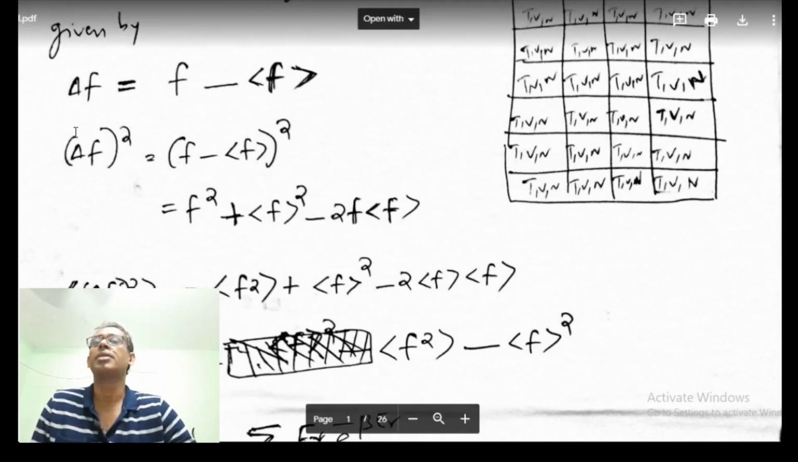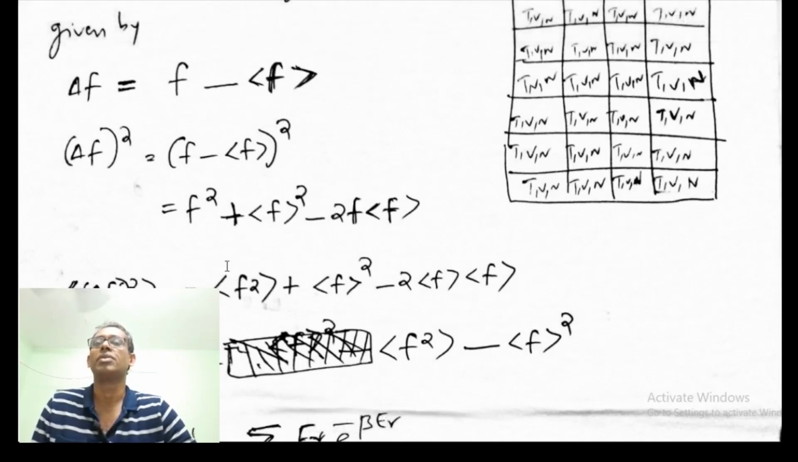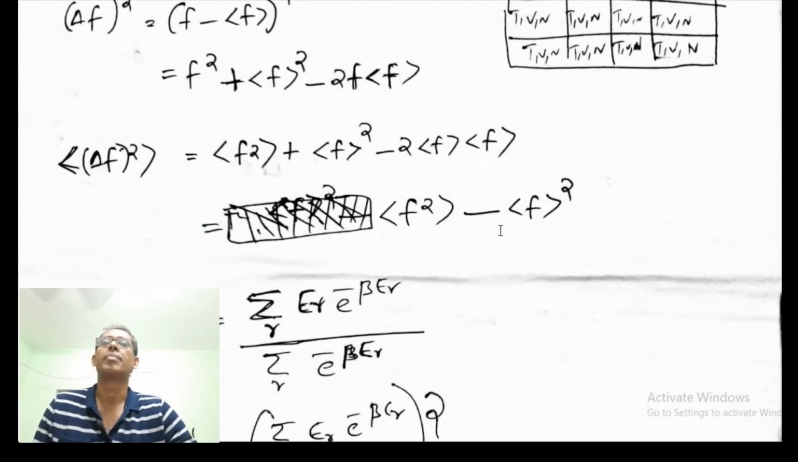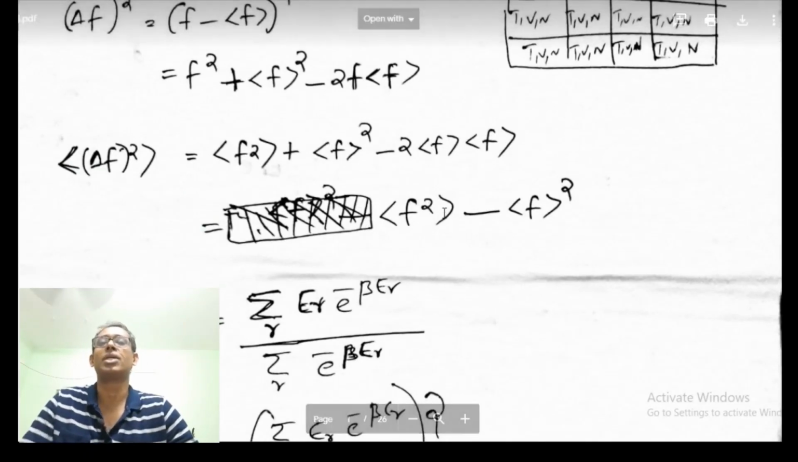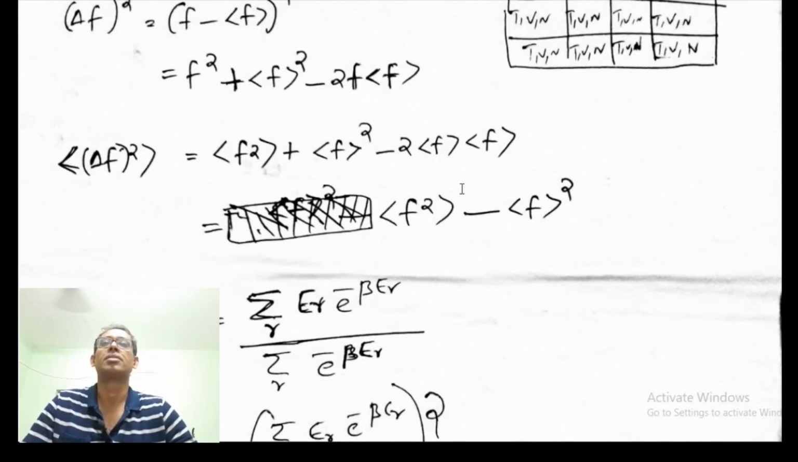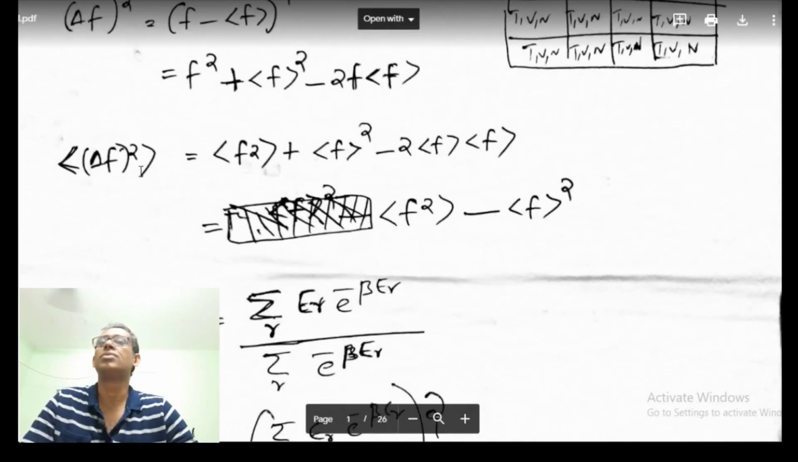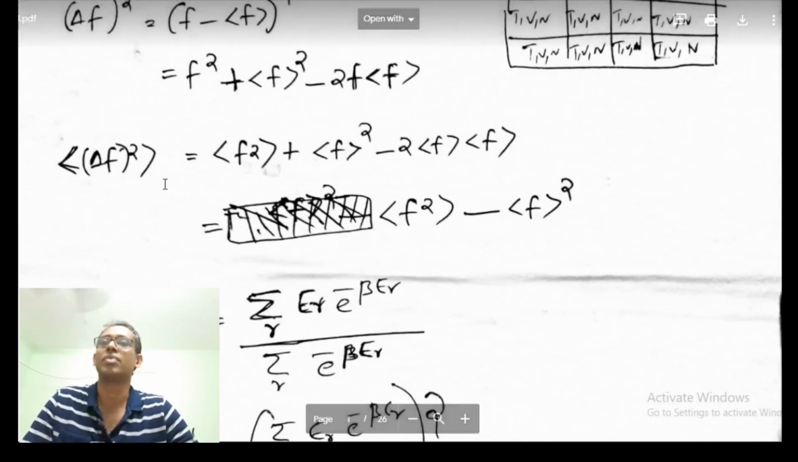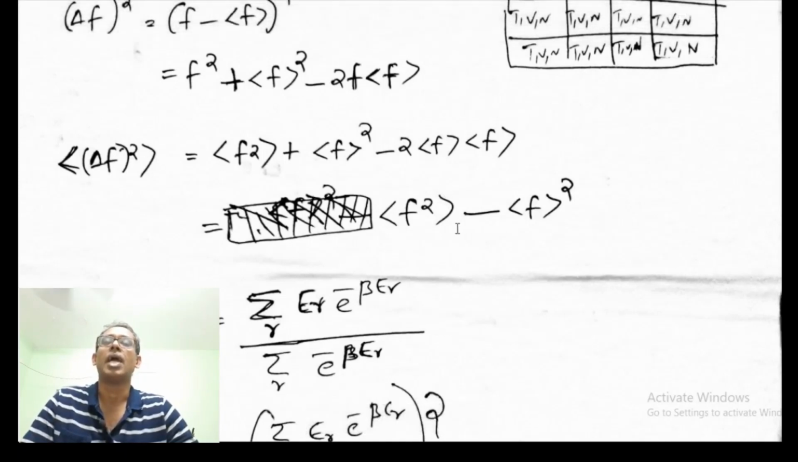Now we are again taking the average value of the square of the fluctuation. So this will be the average value of F squared, minus 2 times the average value of F times the average value of F, plus the square of the average of F. So this is equal to the average value of F squared minus the square of the average value of F. So the average value of the square of the fluctuation is equal to the average of F squared minus the square of the average of F.